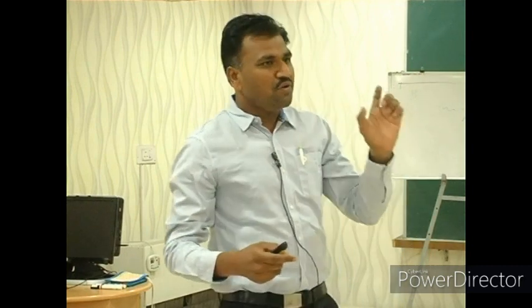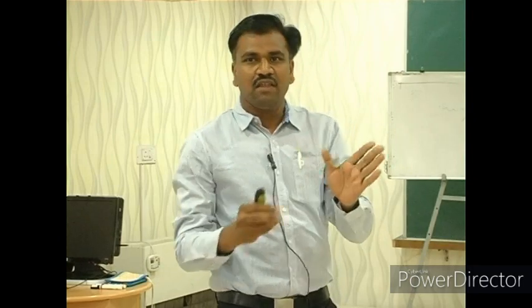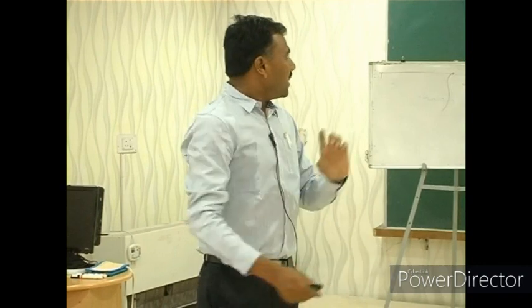What are derivational morphemes? Derivational morphemes create or derive new words by changing the meaning or by changing the class of the words. For example, good is the word. We change it into goodness. Here the word good is an adjective, and when we add the bound morpheme ness, it changes the class, that is, adjective into noun. That is called derivational: morphemes which change the word class and also change the meaning.